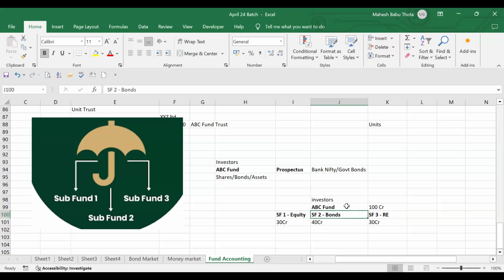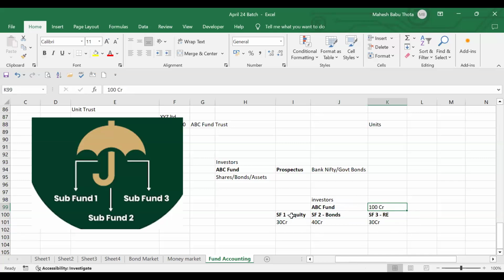ABC fund is a big fund managing 100 crores of capital. This 100 crores will be invested in different funds, a small amount in each fund. So they don't need to monitor each and everything, right? They can monitor only these three funds and manage the entire 100 crores. So they're simplifying their investment strategies. Are you getting the point?